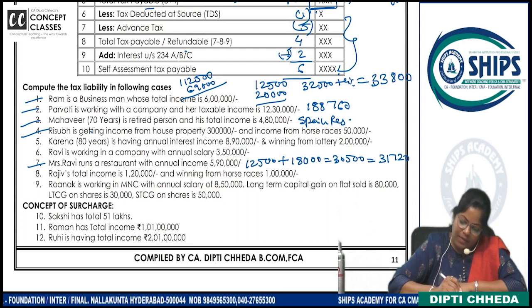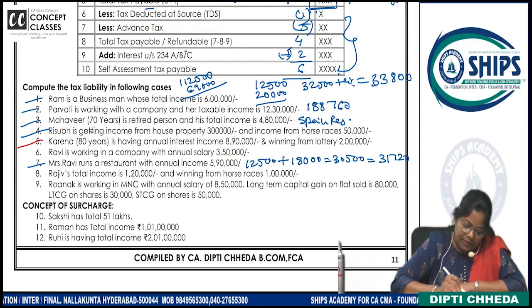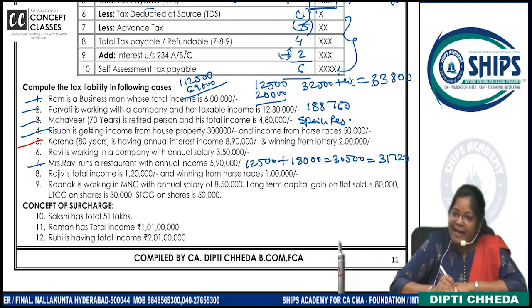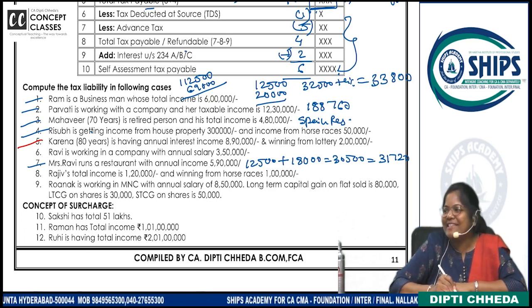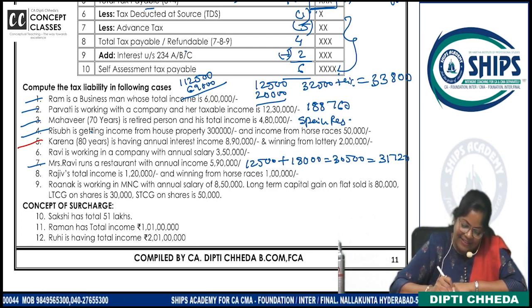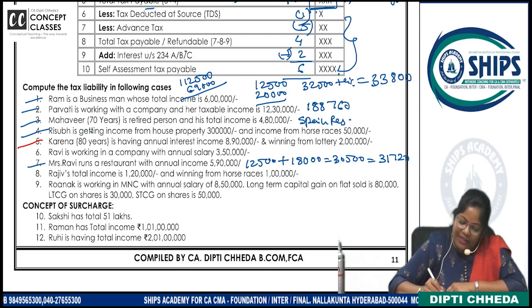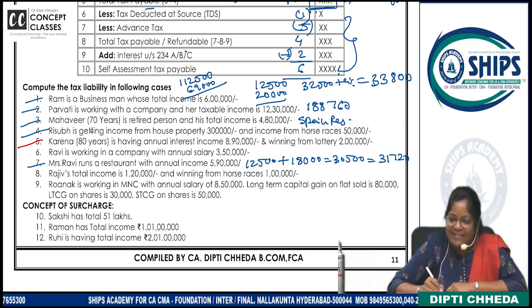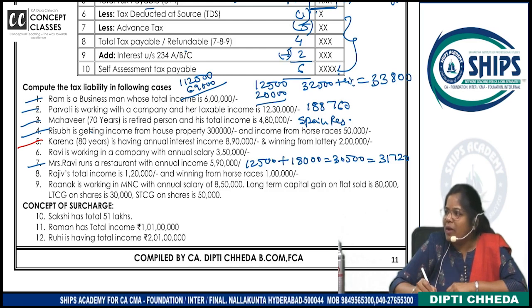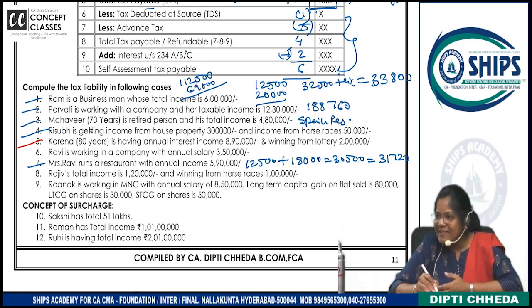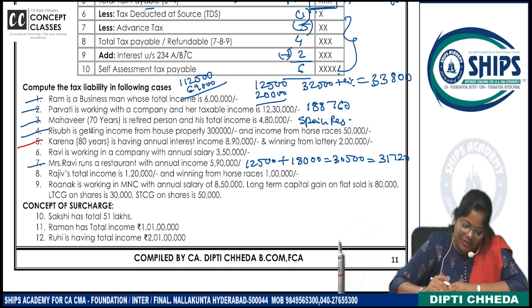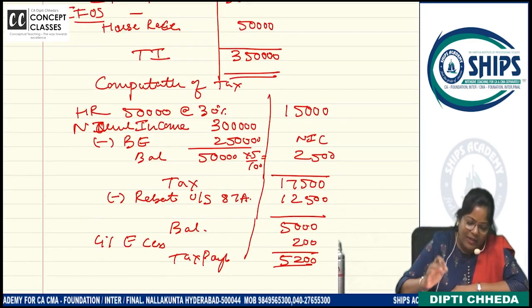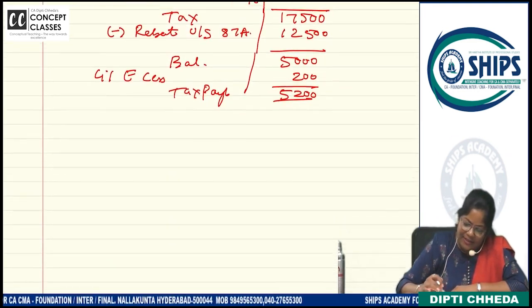Karina, age is 80 years. Super senior citizen. Is having annual interest income 890. How much will be the basic exemption? And lottery income 2 lakh pay 30%. Just now I said. So can we calculate income of Karina very fast?